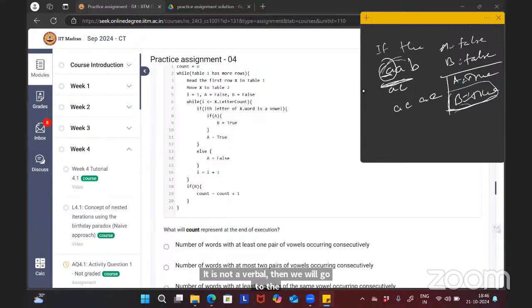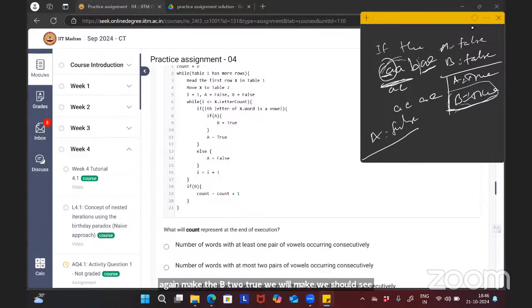In the else part, what do we make? We will make A false. Okay. And again, in order to make B true, we should see vowels consecutively. Then only will the B value become true.